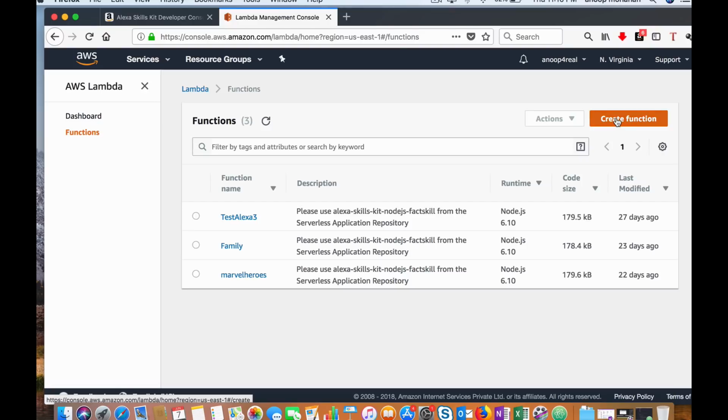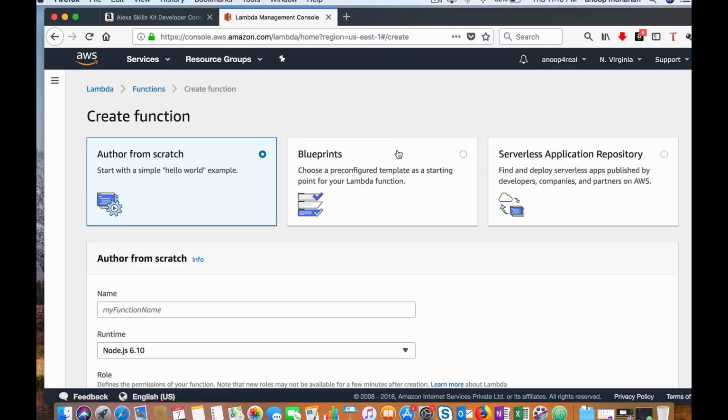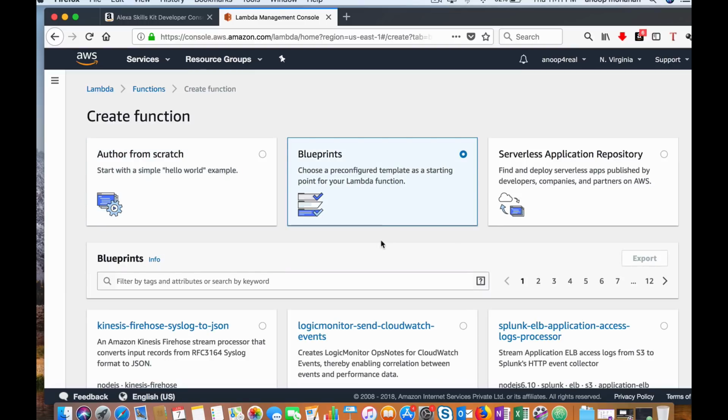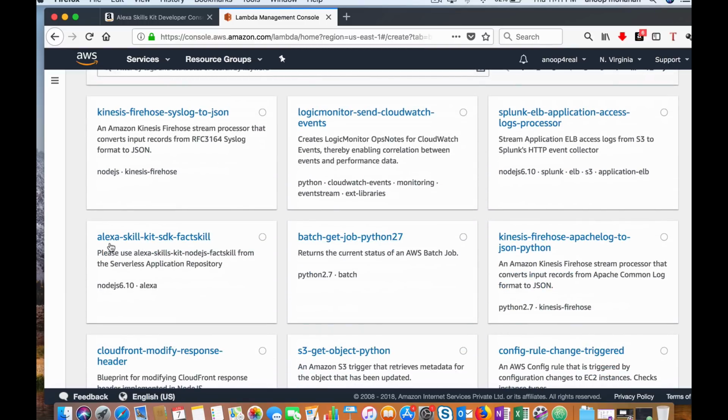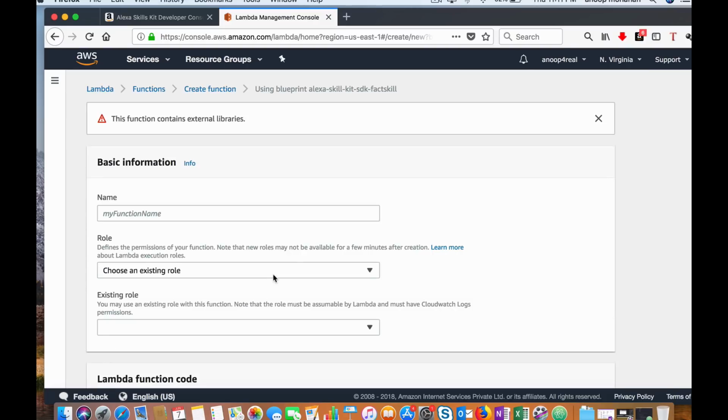The next step is to create a function. Let's click on create function. There are a couple of options here. You can create a function from scratch, or you can use some blueprints where some pre-configurations are already done. I'm going to choose from blueprints, and I'm going to choose Alexa Skills Kit SDK Fact Skill. One advantage is that you will have the Alexa SDK already configured and installed when you use a pre-built skill. Otherwise you have to configure it yourself.